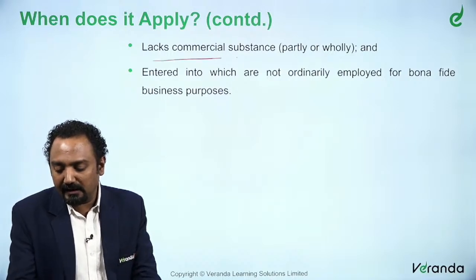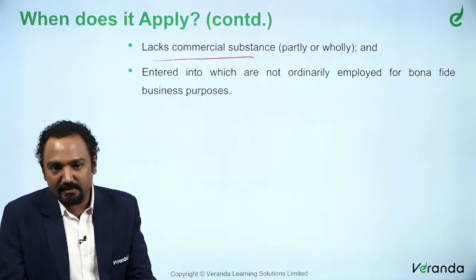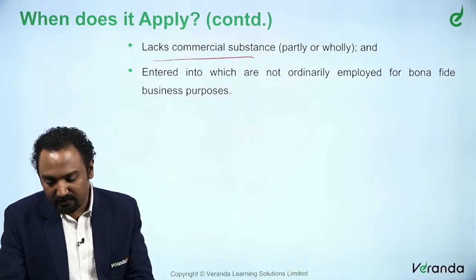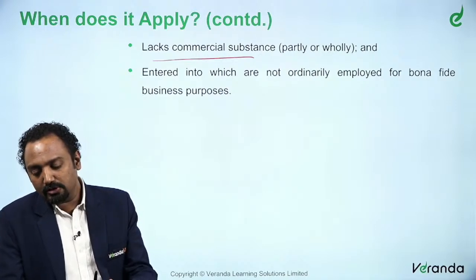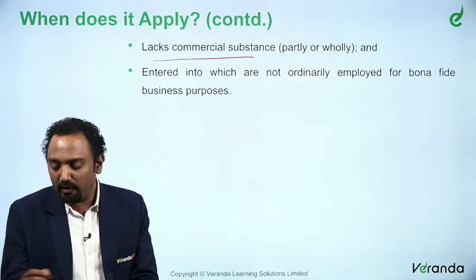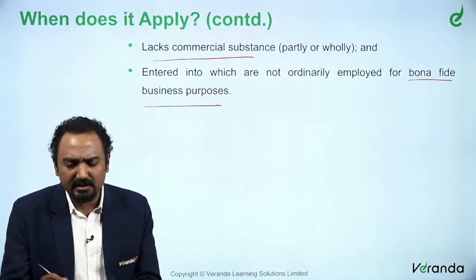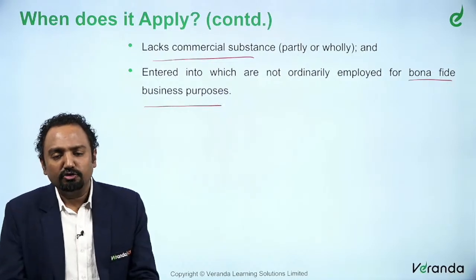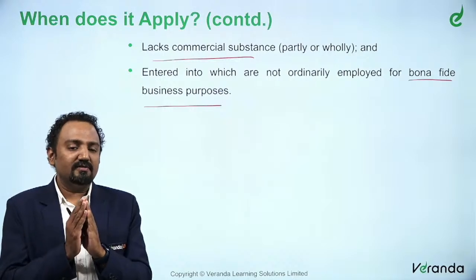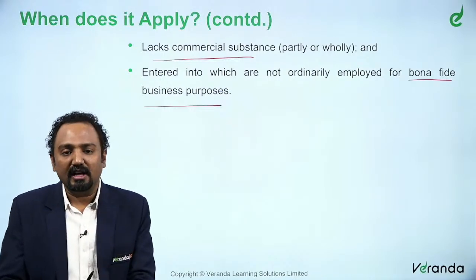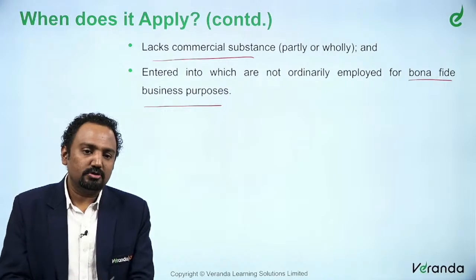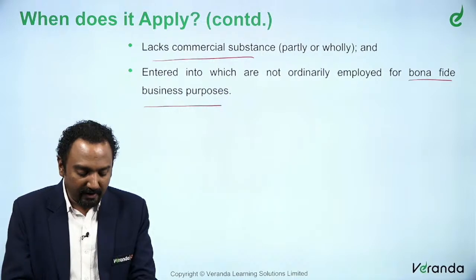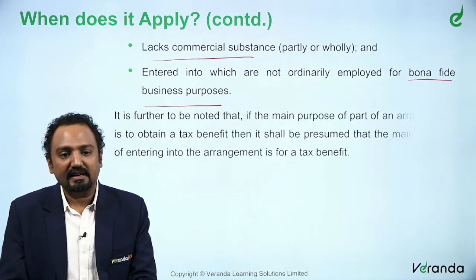So this will result in tax evasion, and there could be a lack of commercial substance, and then also it will be called an impermissible avoidance arrangement. We already discussed what exactly commercial substance refers to. Now, entered into in a manner not ordinarily employed for bona fide business purposes. It is similar to what we discussed earlier. Two strangers will not have such a business arrangement. A generally good business arrangement will not have such clauses. So that is another category.